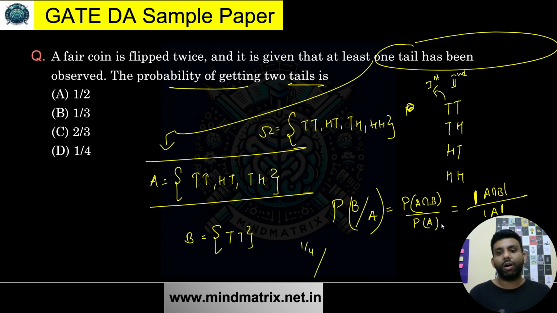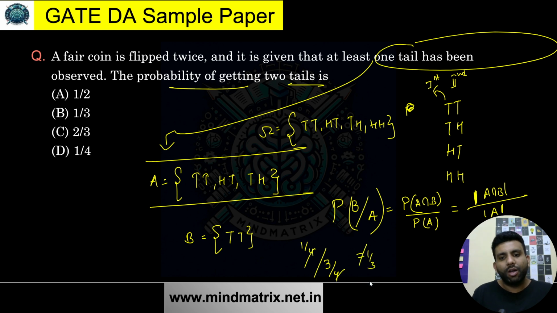For the probability of A given B, we are talking about A intersection B upon this thing. So the probability of A intersection B is going to be tail only. And what is the probability of A? This is the A event, okay? So we can have these three outputs. So this is going to be 3 by 4. And the answer you get is 1 by 3.